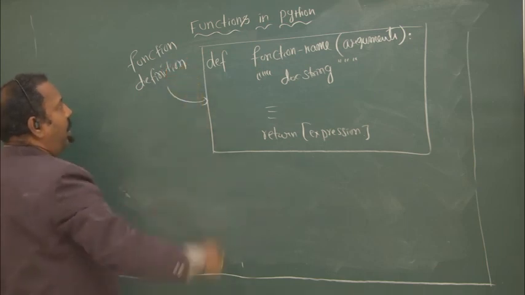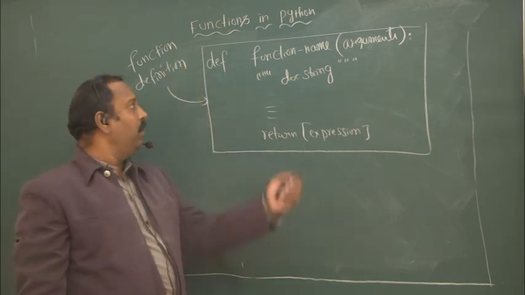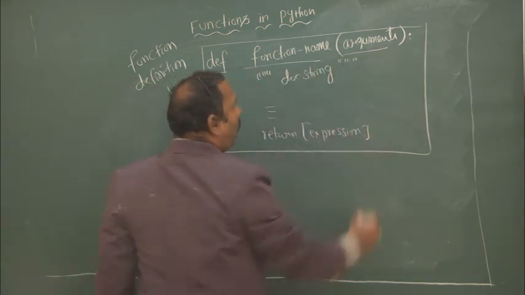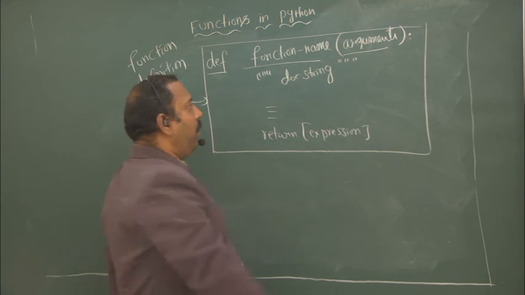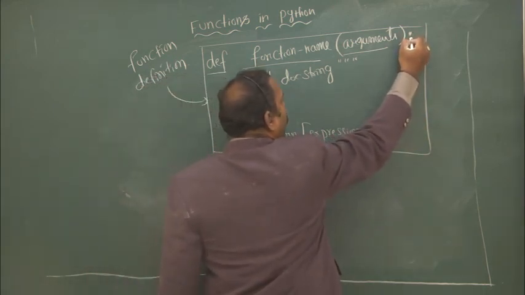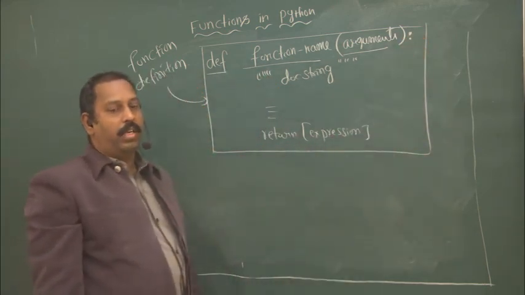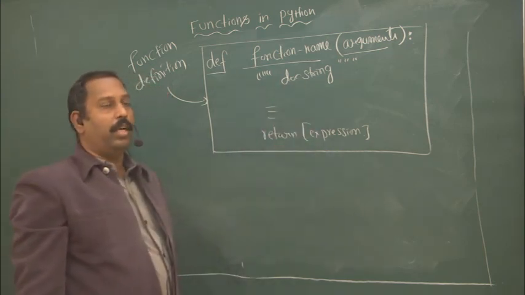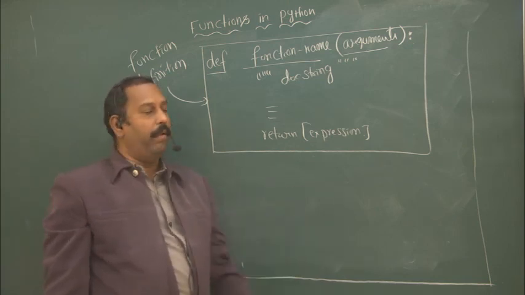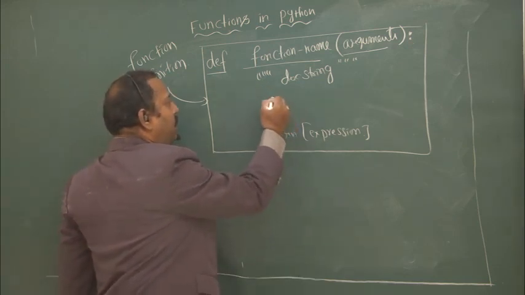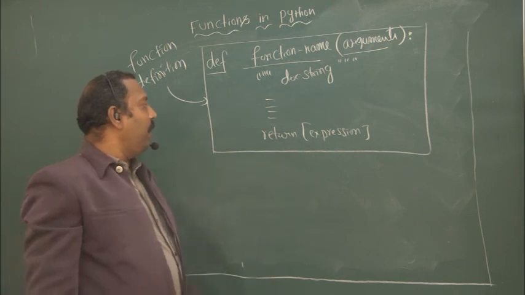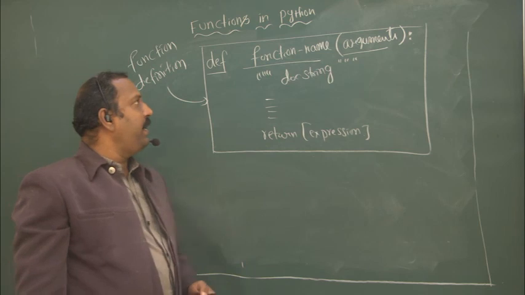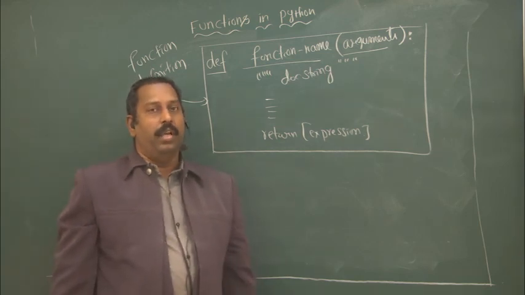The syntax is def keyword, function name, in brackets arguments, then the colon as per syntax, and documentation string you can represent in triple quotes, that means what this function will do you can specify, and a set of executable statements, and after that return expression you can return the value. So this is the syntax of user defined function in Python.